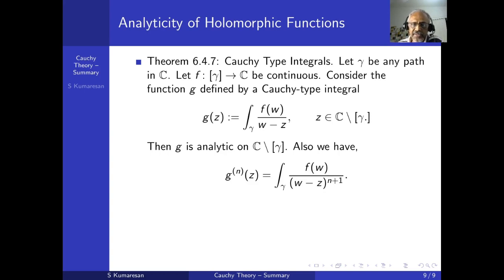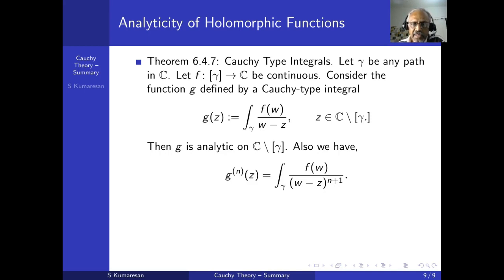Then I can define a function g on C minus the track of gamma, the complement of the track of gamma, by a Cauchy type integral, g(z) equal to the integral of f(w) by w minus z, for z not in the track. Then what we proved was g is actually analytic, and its nth derivative involves f(w) by (w minus z) to the power n plus 1. This we have proved in our video, and this is also proved in theorem 6.4.7.